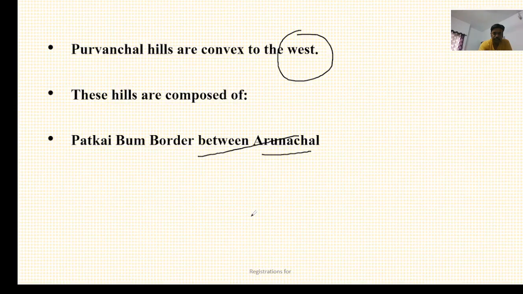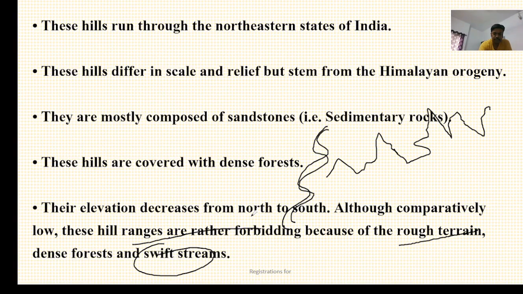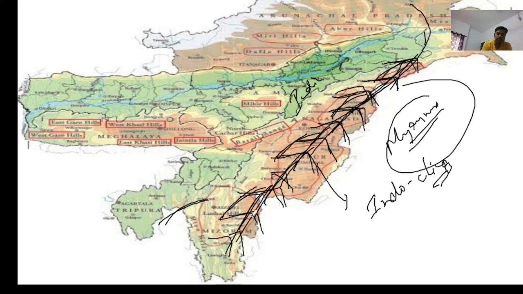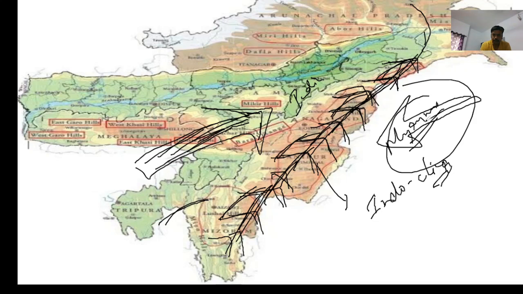So, in this way, the northeast hills have been formed. And one more thing you should know, the sediments have been compressed by the pressure of the Indo-Australian plate and Burmese plate. So two plates from both sides.